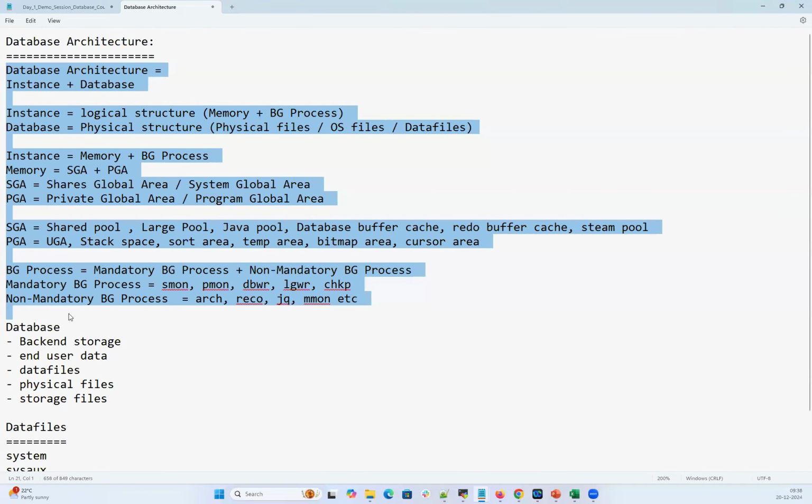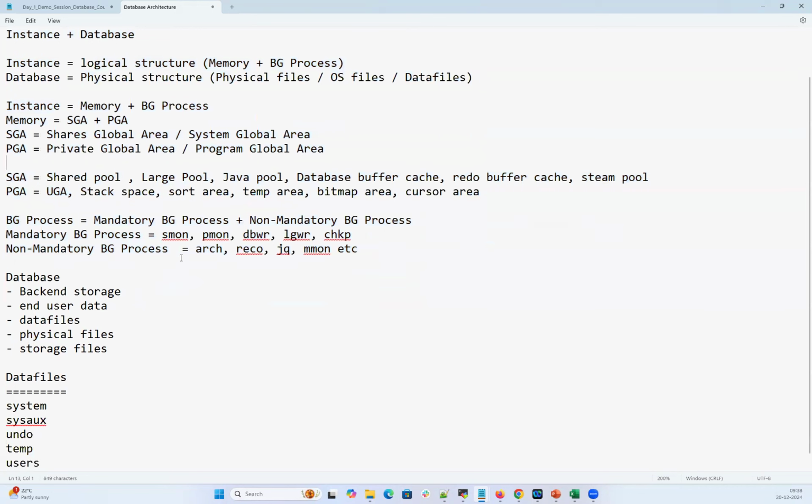If the interviewer asks, explain about user connection, how the query works, then you have to go to that particular explanation: your SID process, server process, and your PGA, how the select query works, how the insert query works, and what's the job of the DB writer, log writer. That's the second part of the architecture. You have to explain that.